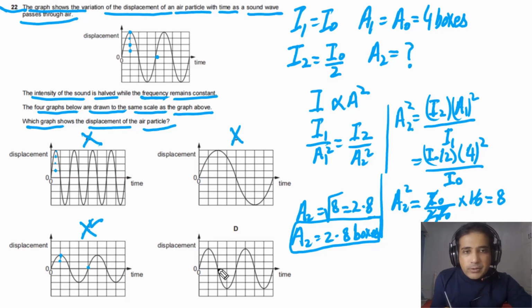But if you look at this now, in this case the time period is equal to 4 boxes and the amplitude of this one is equal to about 2.8 boxes, so this one is the best possible answer. So this is how you can approach this problem.